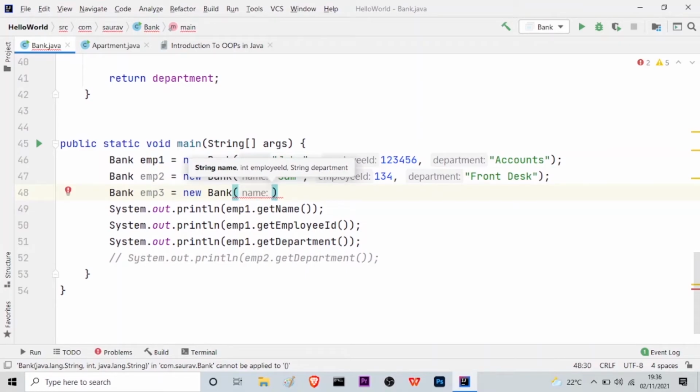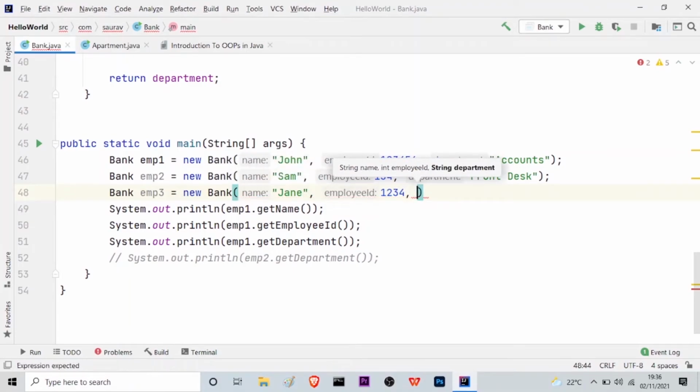So let the name be, say, Jane, and the employee ID be 1234, and finally the department be, say, technical department, TCH. That's all. Just to simplify it. Okay. Now I have to give the semicolon.